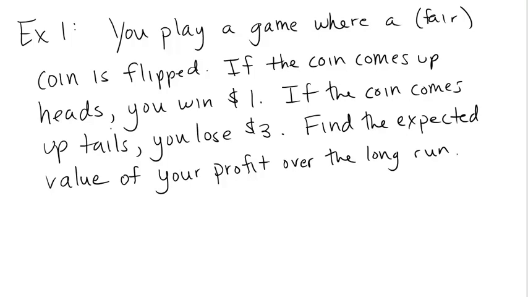Now, I think we can use our intuition to figure this out. If we play this game twice, we would expect to win once and lose once. That's not necessarily what would happen, but if the coin comes up heads half the time and tails half the time, then the expectation is that we would win once and we would lose once. So we'd win $1 and we'd lose $3 for a net loss of $2. But that was over 2 games, and so we've lost $1 per game. So intuition tells us that our expected value should be about $1 lost per play. Let's see what the math tells us.